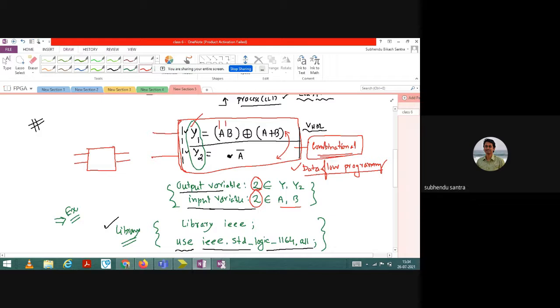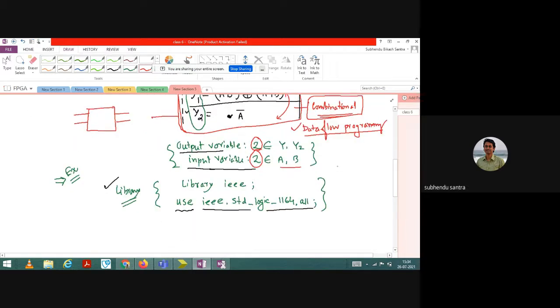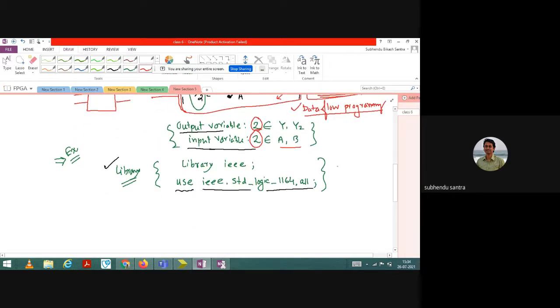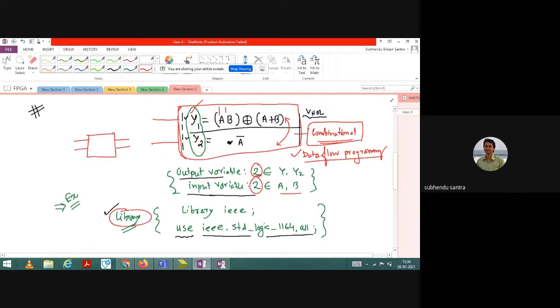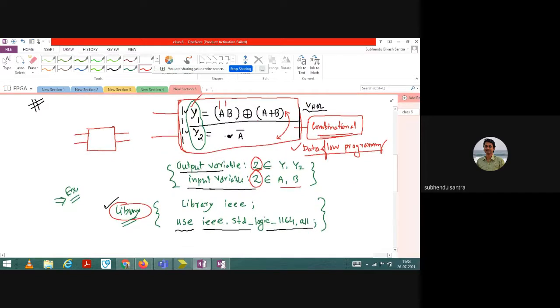After that, I already told you that when you are starting your program using VHDL, you first need to declare your library. Since I only need input and output here, and they are all standard logic, basically digital, this is not analog. A data, B data, all are digital data.